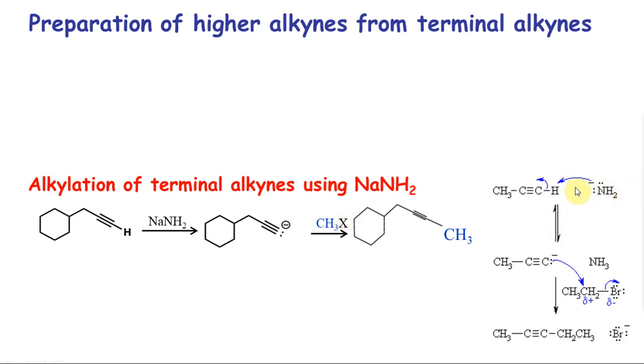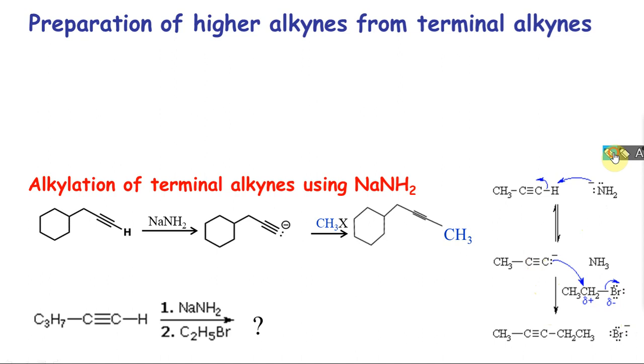NH2 minus abstracts a proton, you get C minus. Now this C minus behaves as a nucleophile. So let's look into this. This is taking a hydrogen, so it behaves as a base. Now this behaves as a nucleophile and Br minus behaves as a leaving group. Very simple. Now what will we get if we do this reaction? The NH2 minus is going to abstract a proton, so I will get C3H7C triple bond C minus. This will go and attack the C2H5.